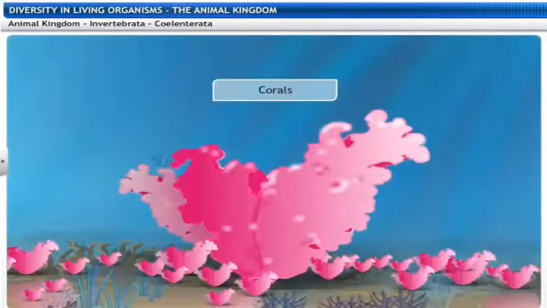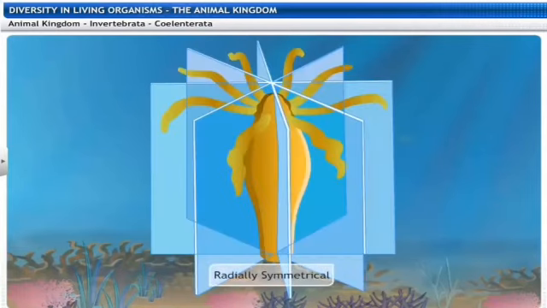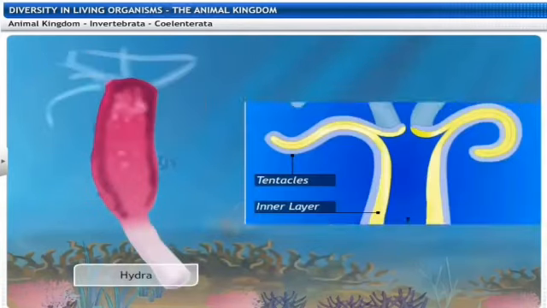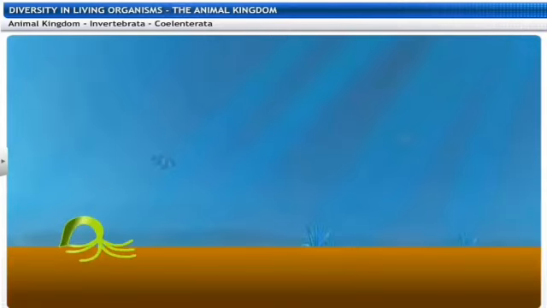Here we can observe very well the corals, which are found in large amounts under the water. The hydras also. They show radial symmetry. Meaning what? If we divide it from the radius, the basic division will be absolutely the same. So when we cut them from different parts, they seem to be the same from the radius. The body cavity is said to be the gastrovascular cavity. So here you can observe the movement of the hydra.